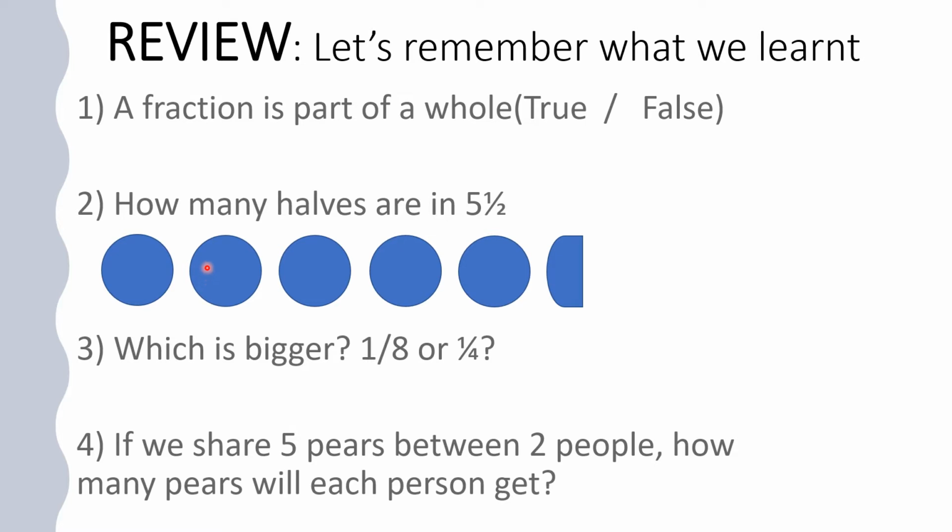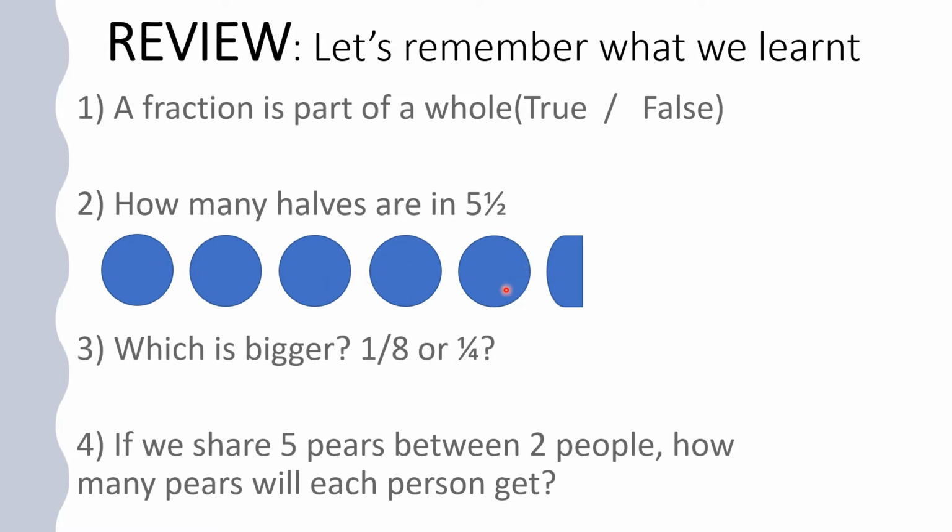The same thing goes for this: 1/2 on this side, another half on this side. That makes 4. Same thing goes for this: 1/2 on this side, another half on this side. That makes 6. For this, 1/2 on this side, another half on this side. That makes 8. So far we have 8 halves in 4.